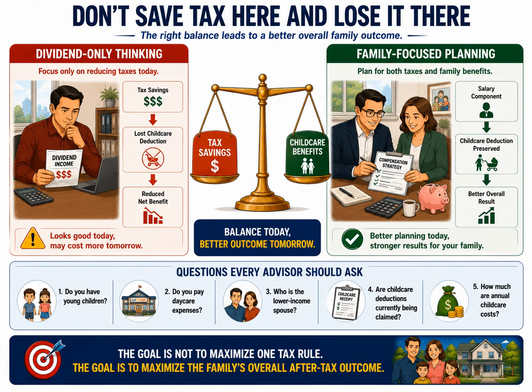Notice the balance scale in the center of the slide. One side represents tax savings. The other represents childcare benefits. The best planning solution is often found by balancing both sides rather than maximizing only one of them. This is why experienced advisors ask a series of important questions before recommending a compensation strategy.